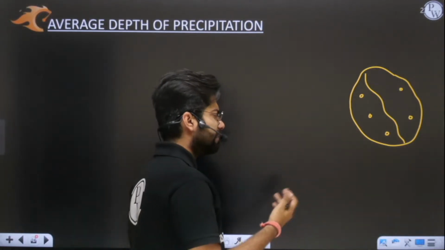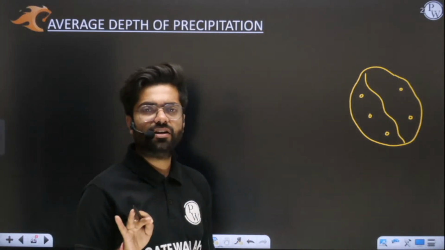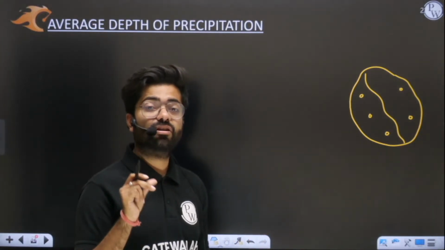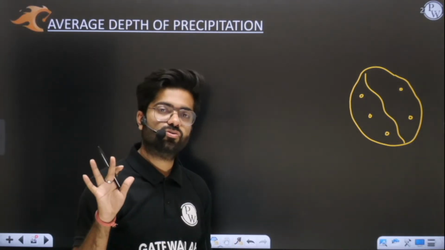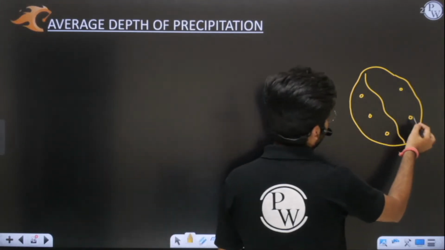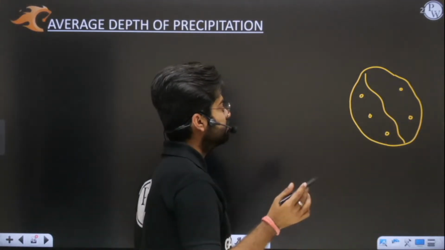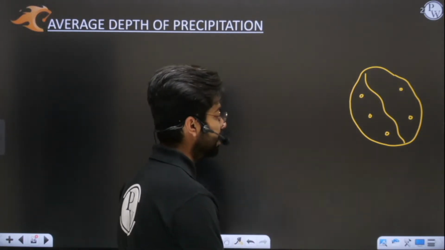You should appreciate the fact that all these rain gauges will not measure the same value of rainfall. Do you agree with this? Yes, sir, that is true.